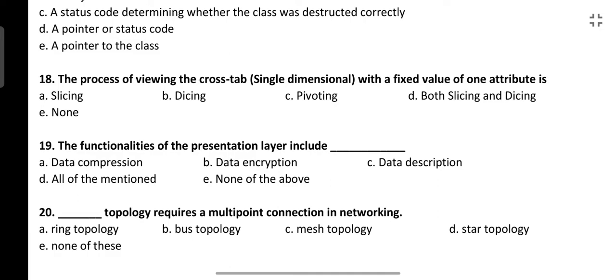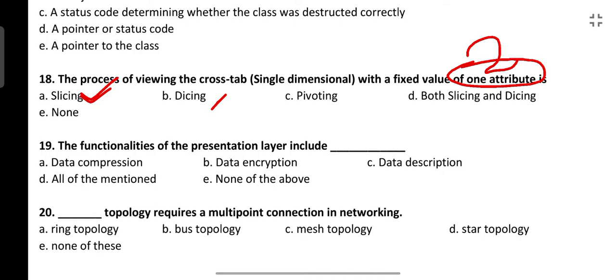Next is, the process of viewing a cross-tab single dimensional with a fixed value of one attribute is. So here the key point is one attribute. It's a question from data warehouse. So this is known as slicing. In a data cube, taking one attribute as a fixed value, and if we want to see the other data, it is known as slicing.